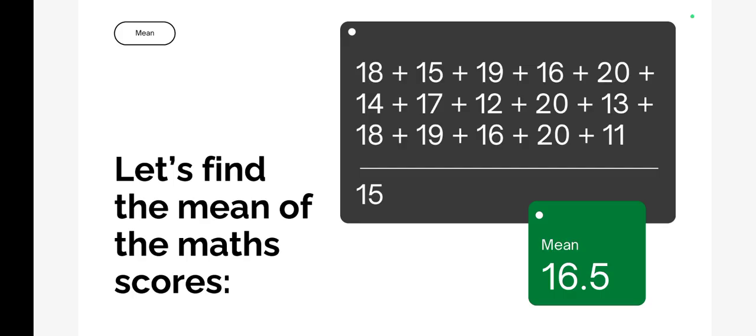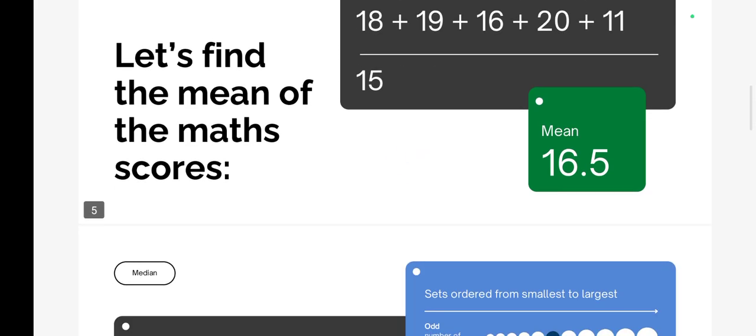So how will you take it out? You will first add all the numbers given, divide by how many numbers are present. So that will give you the mean.